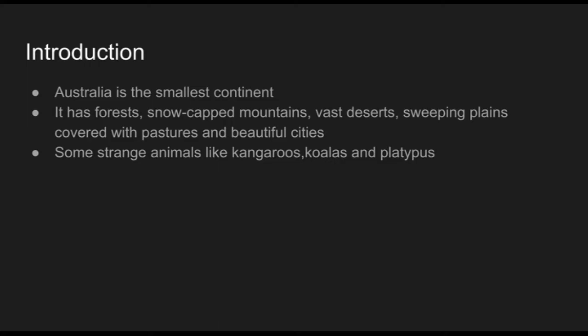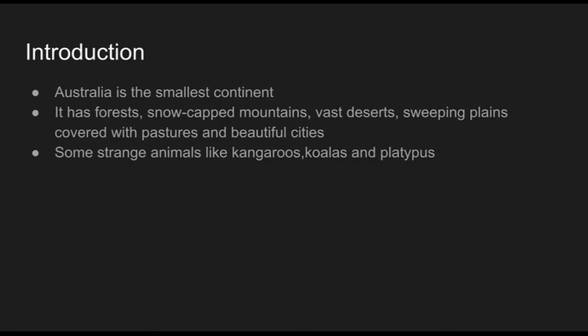We can see a variety of landscapes in Australia. Climate and wildlife are also good in Australia. We can see different types of animals and wildlife, and we can feel the climate in Australia, even though it is a small continent. It has forests, snow-capped mountains, vast deserts, sweeping plains covered with pastures, and beautiful cities. That is the variety of this continent.